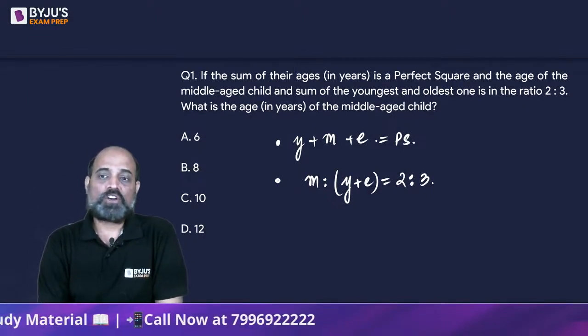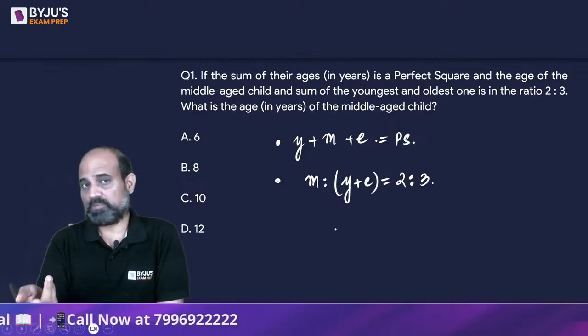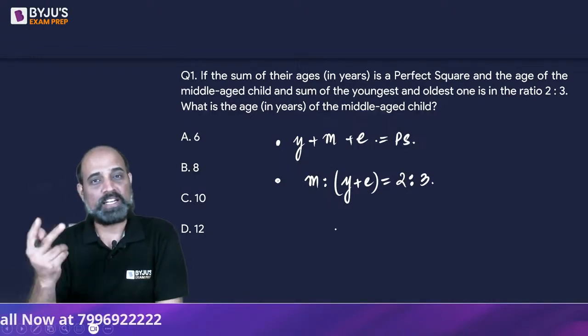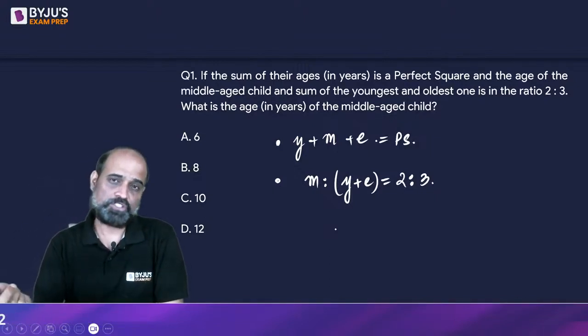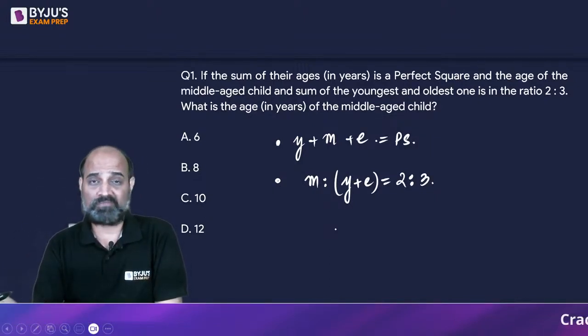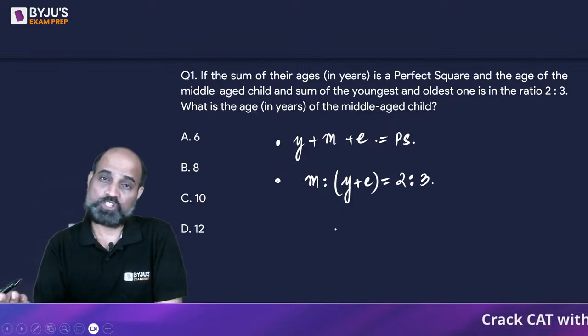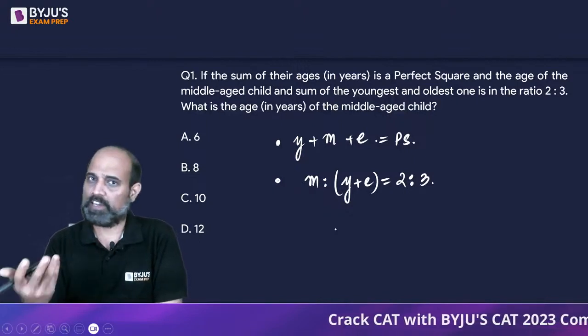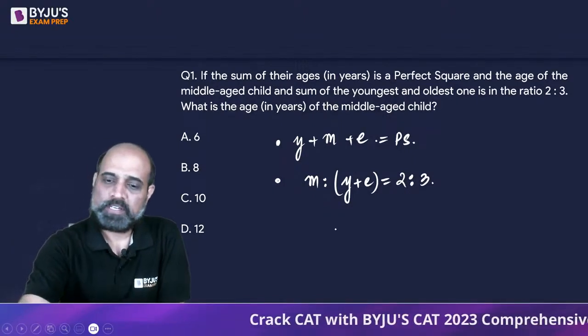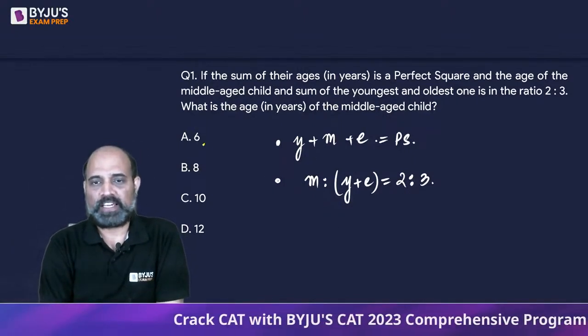Obviously we have here 3 variables and 2 equations, and the third equation being the product of all the 3 numbers is 360. If you start solving the 3 variable 3 equation approach, it is going to be very time consuming. So in such questions we do hit and trial. If you have options, we'll be using options. So let's start with the first case.